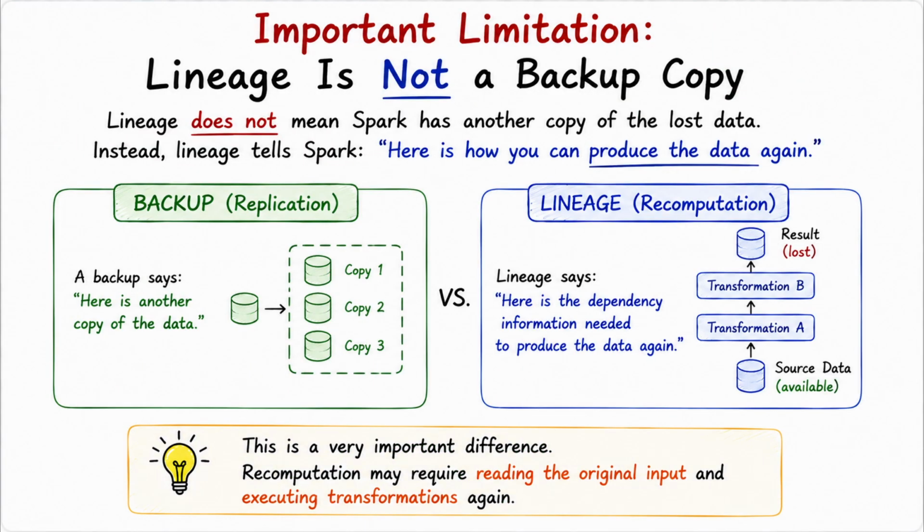And this leads to an important limitation. Lineage is not a backup. It doesn't contain a backup copy of the data. It contains the dependency information Spark can use to reproduce the data. And depending on the dependency chain, recomputation may ultimately require Spark to read from the original input. So lineage can tell Spark how to reproduce the data, but it doesn't eliminate the work required to actually reproduce it. That's an important distinction.